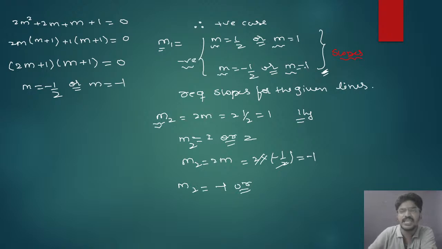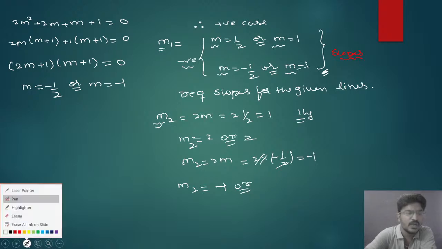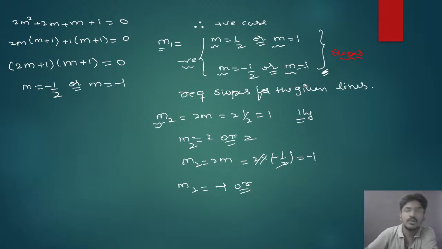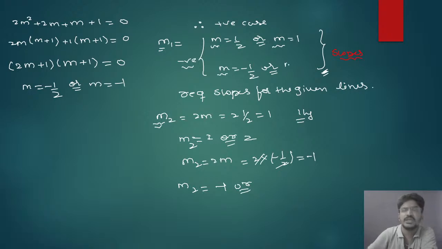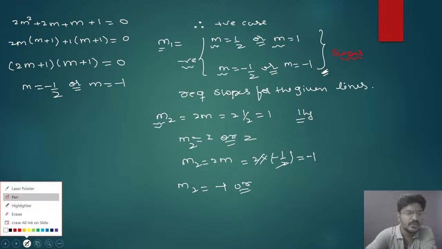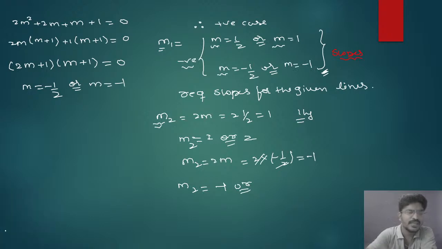Similarly for the second case, m is −1, and if I multiply it by 2, quickly tell me, it will be −2.